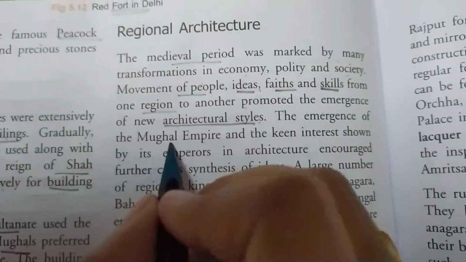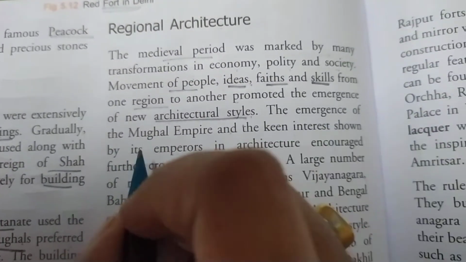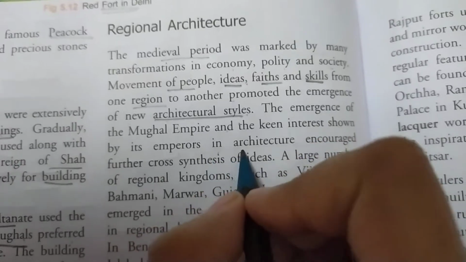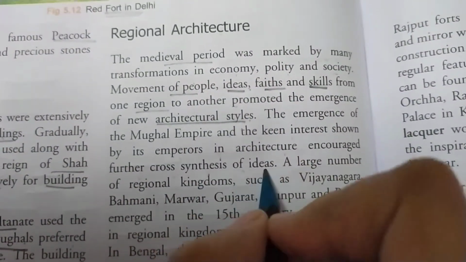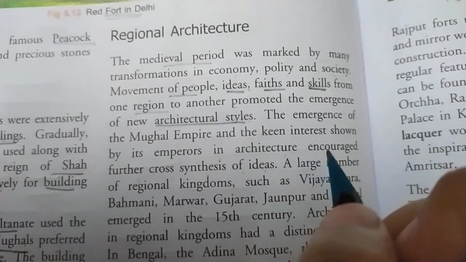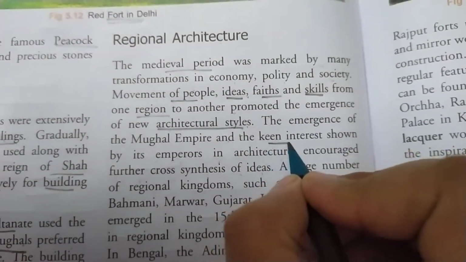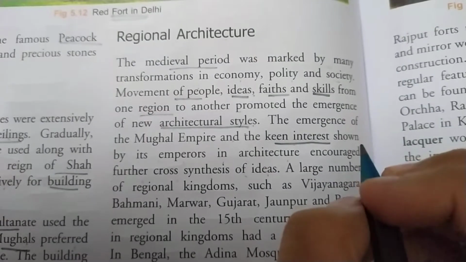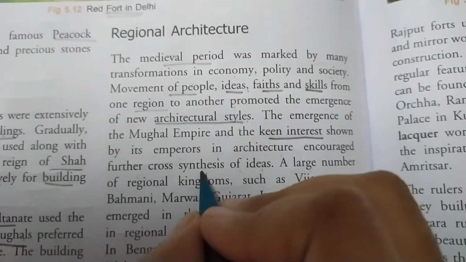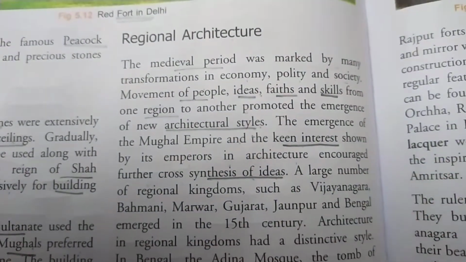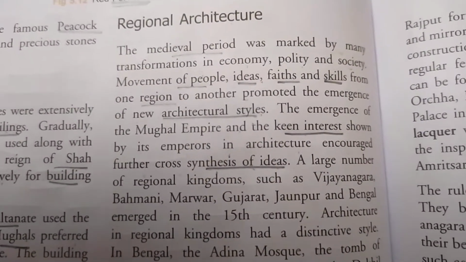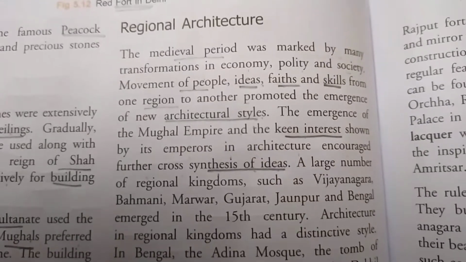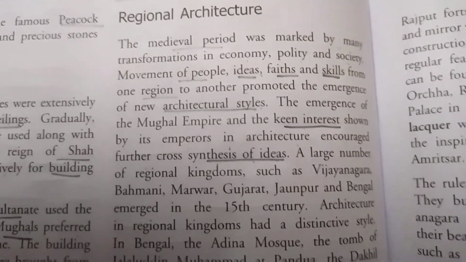The emergence of the Mughal Empire and the keen interest shown by its emperors in architecture encouraged further cross synthesis of ideas. So during the Mughal period, this keen interest in architecture played an important role, and hence new ideas kept evolving to make each monument different from the other buildings constructed during the Mughal period.